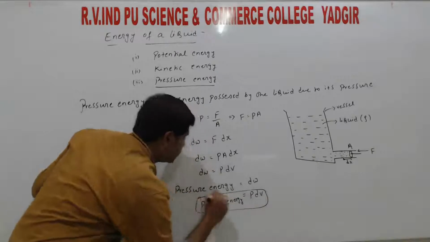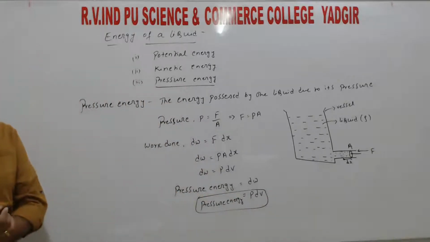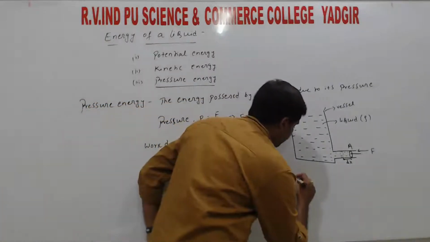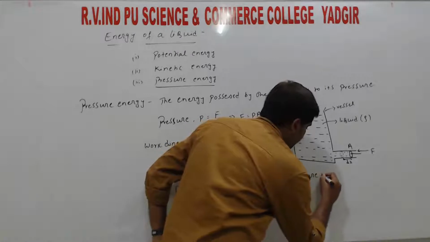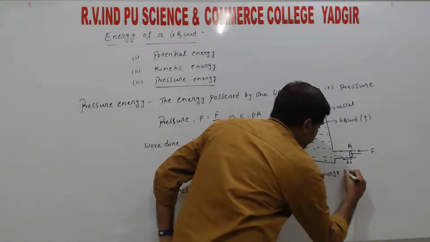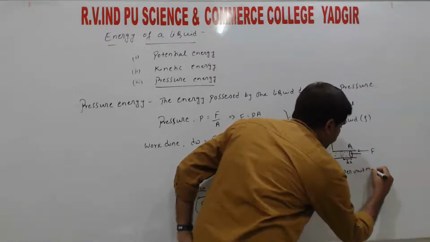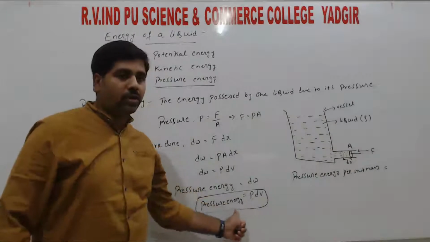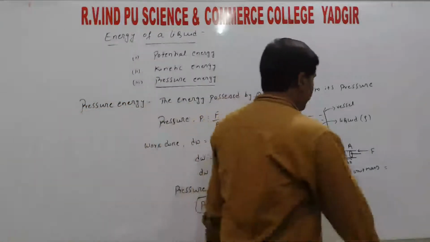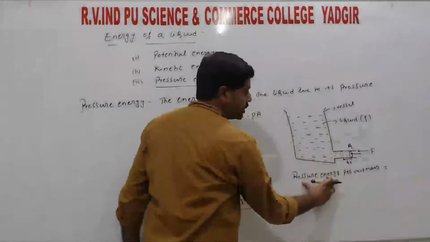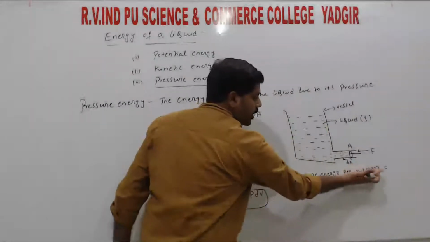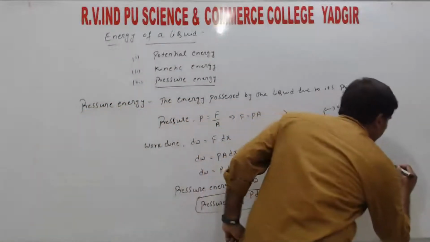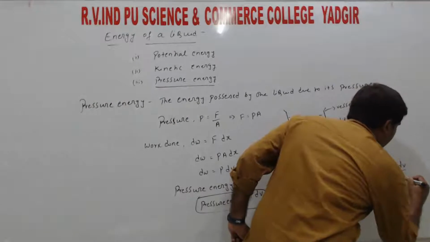So this is the pressure energy, P into dV, right? So pressure energy per unit mass, that is equals to... in the relation, both LHS and RHS terms we have to divide by mass. So if we divide by mass, we can write pressure energy per unit mass, that is pressure energy divided by unit mass, equals P dV divided by m.